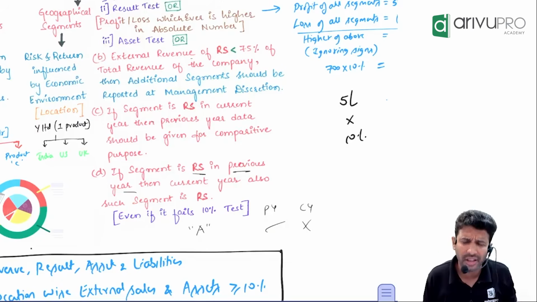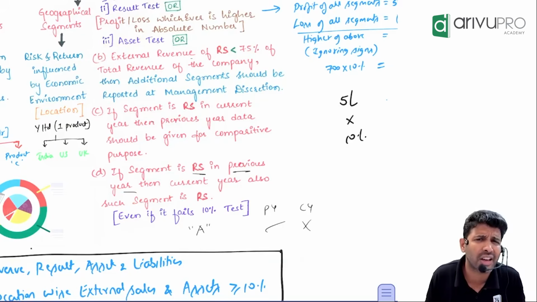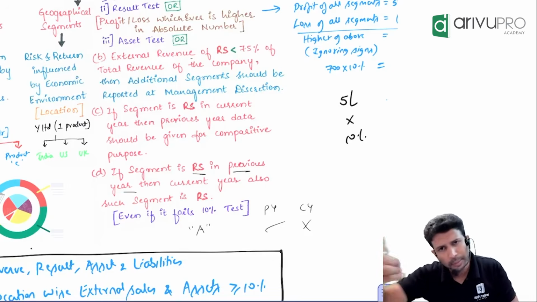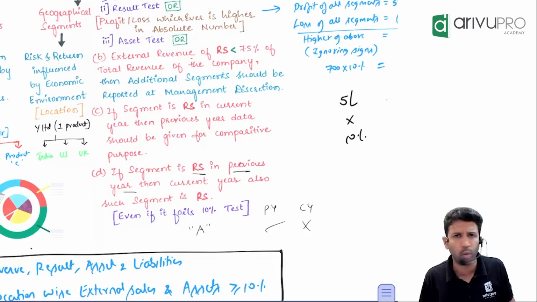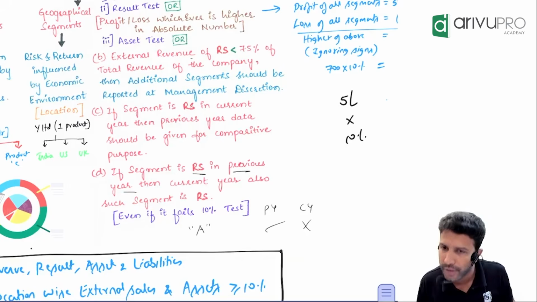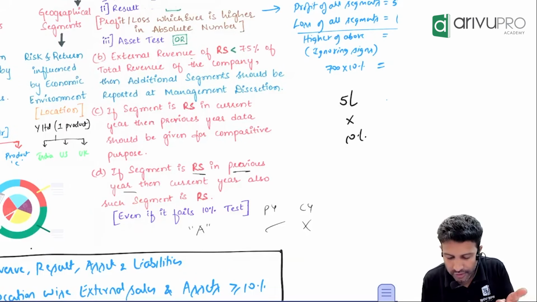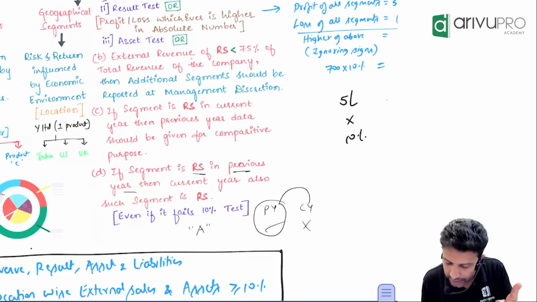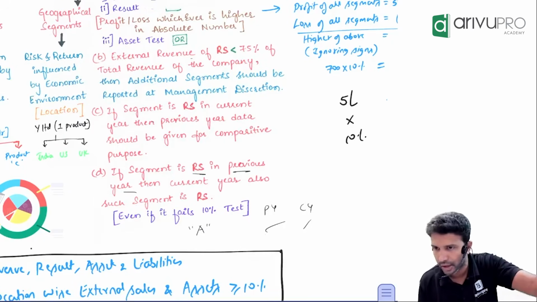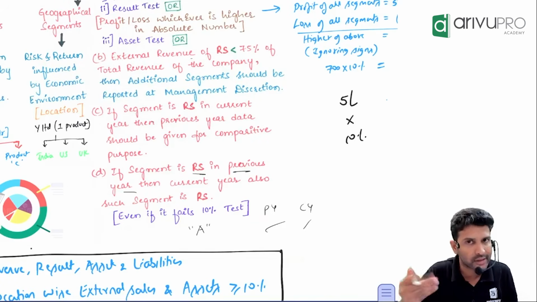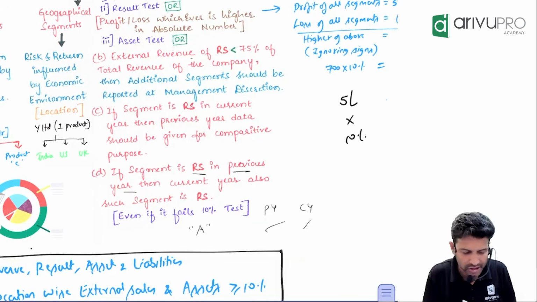Now you tell me, if it fails the test in the current year, that means this division is doing good or something has gone wrong? Something has gone wrong because the percentage has reduced, yes or no? If something has gone wrong, as a user, wouldn't you want to know that? That's the reason this is brought in as a precautionary measure. If last year something was a reportable segment, then in the current year also you give the data, so that the users are aware that something has gone wrong, so that they can take their decisions better. It's a precautionary measure basically.